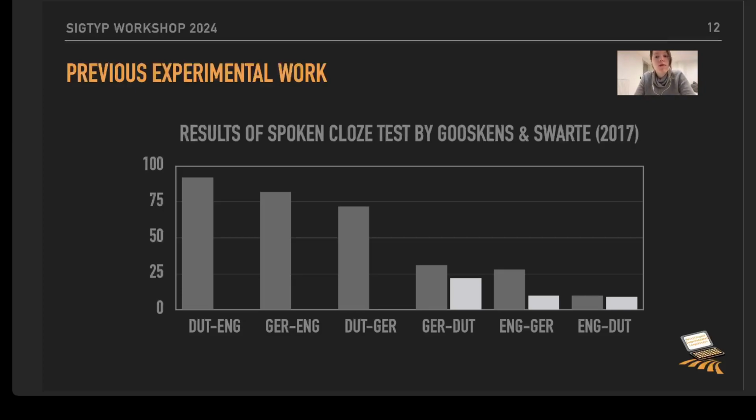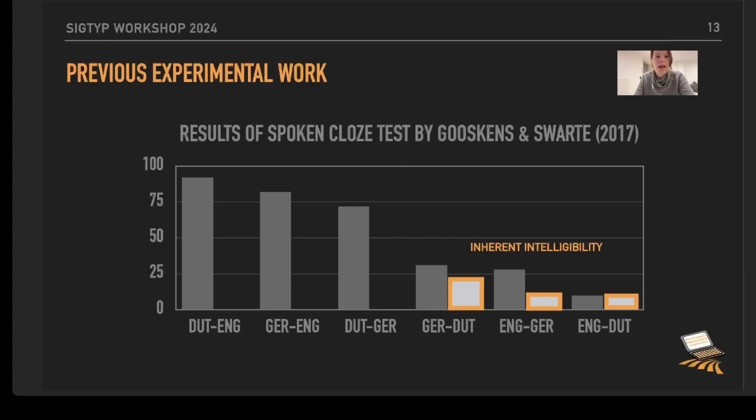What you can also see in the plot is that you have some dark gray bars and some light gray bars, and the light gray bars are what they call inherent intelligibility. Basically, that is the intelligibility if we do not take the extra-linguistic factors into account. So if we have a participant that had no previous exposure to the target language at all. Now, obviously, this is something that might be a bit difficult to achieve, and that is the reason why we only have the light gray bars at the end of this plot, but not for the previous language pairs, Dutch-English, German-English, and Dutch-German, because they couldn't find participants that are Dutch speakers and have no exposure to English, for example.